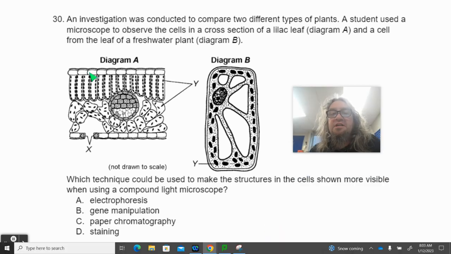30, an investigation was conducted to compare 2 different types of plants. A student used a microscope to observe the cells in a cross-section of a lilac leaf, diagram A, and a cell from the leaf of a freshwater plant, diagram B. Which technique could be used to make the structures in the cells shown more visible when using a compound light microscope? Is it A, electrophoresis, B, gene manipulation, C, paper chromatography, or D, staining?